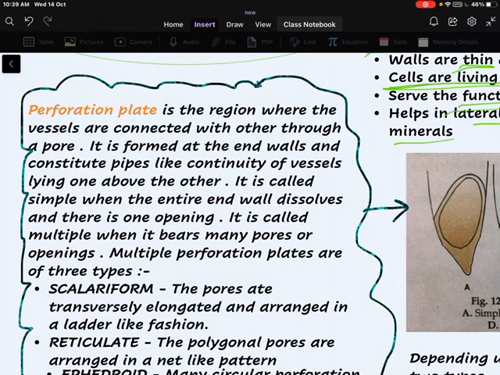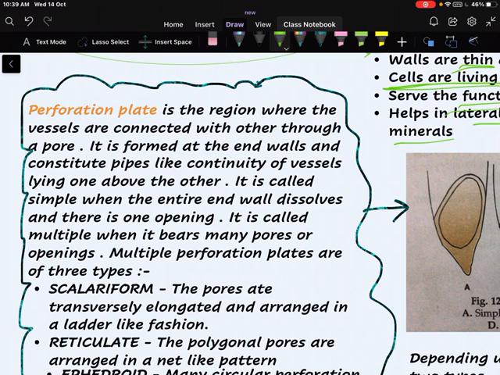Now, what is perforation plate? It is present in vessels. It's the region where the vessels are connected with one another through a pore. They are not wholly connected, but they are connected with each other through a pore. It is formed at the end walls and constitutes pipe-like continuity of vessels lying one above the other.